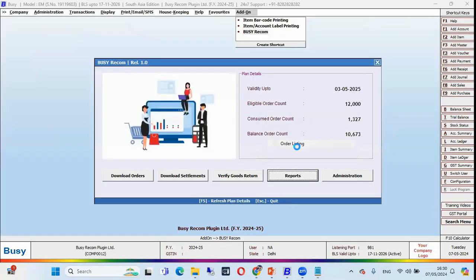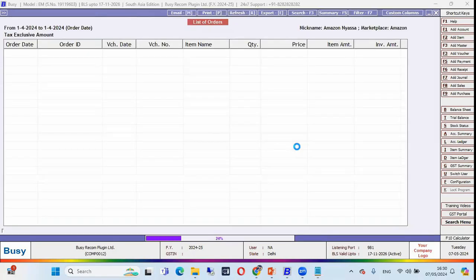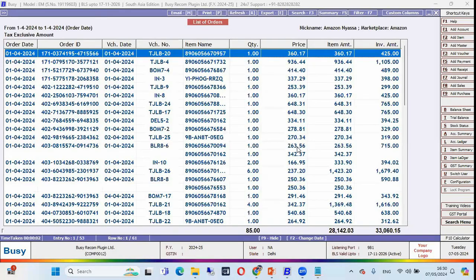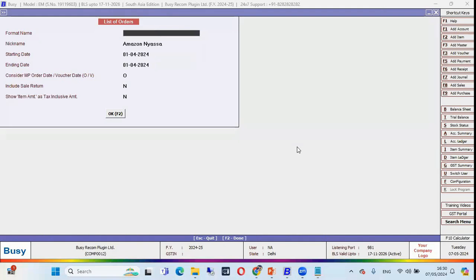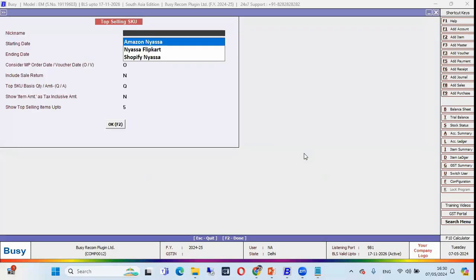Next is Order Listing. In this report, we can check the total number of orders, like on 1st April, how many orders we received. So in this report, we can check the list of orders. This is also an important report. Next, Top Selling SKUs. This is a very important report. In this report, we can see